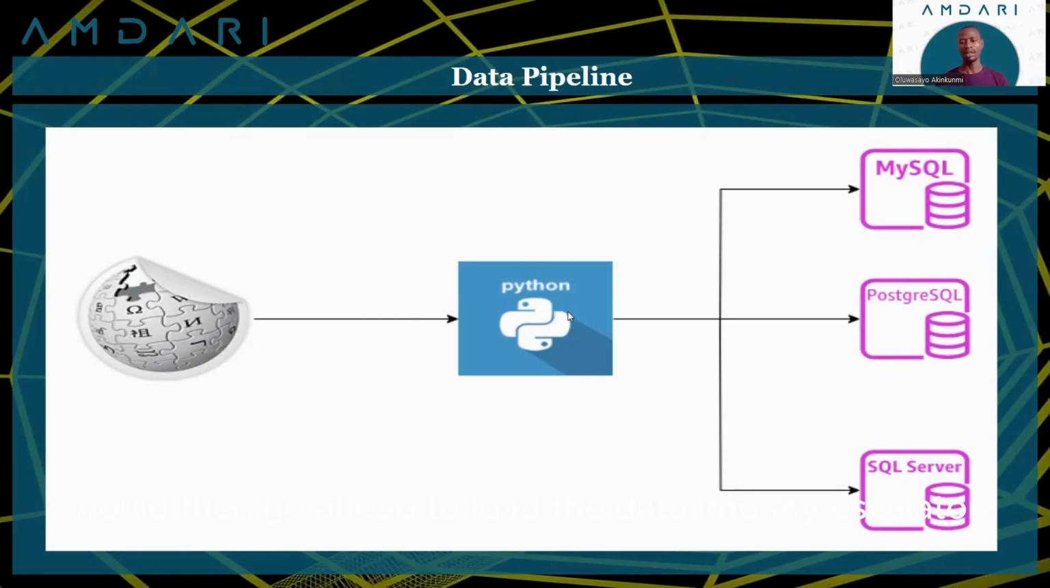We'll then go ahead and load the data into MySQL first using a Docker container. After that, we'll look at how to do the same thing for a Postgres database and also for a SQL Server database, and this can be extended to other databases as mentioned before. So you see a common pattern in how to load data into any destination database. It's a very basic pipeline that we'll get to set up.